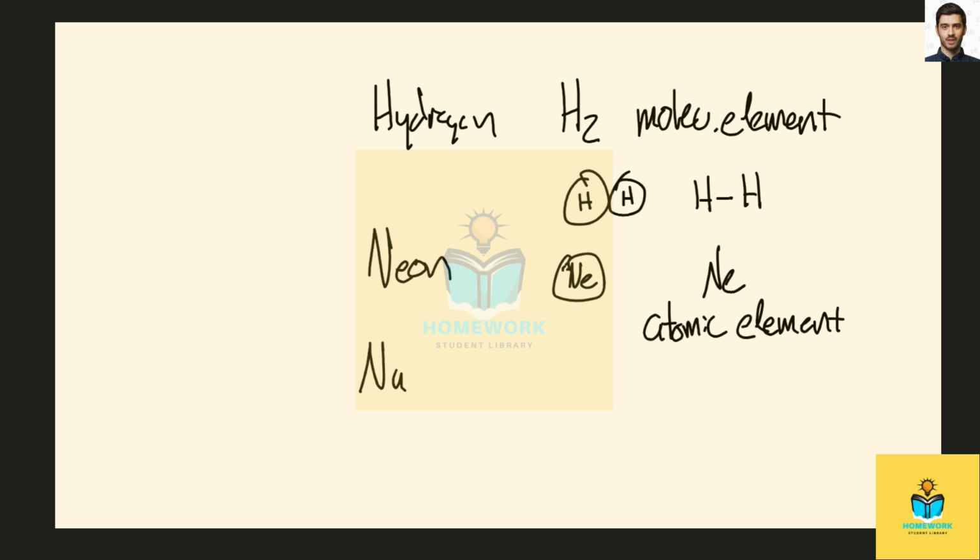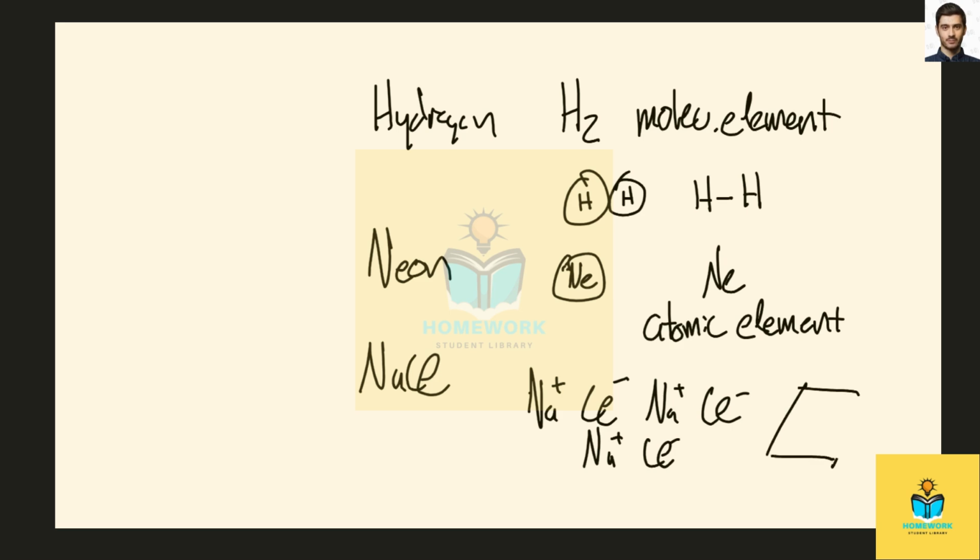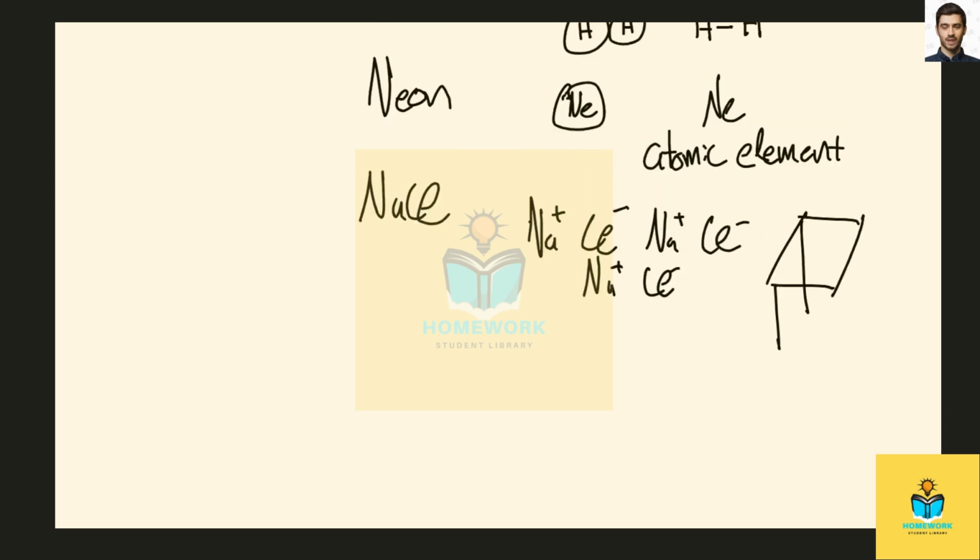Next, we have sodium chloride. Now, if you recall, sodium chloride exists as a lattice of sodium plus ions and Cl minus ions that repeats nearly infinitely on an atomic scale, right? So if we were to draw a picture of sodium chloride as it exists in, say, table salt, it's actually going to be crystals. Something like this.